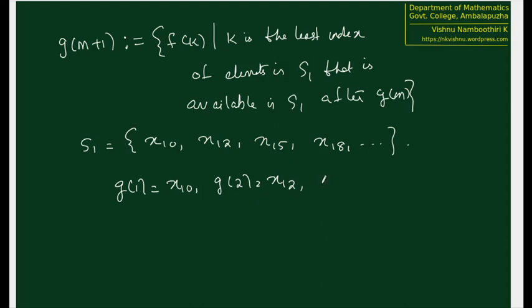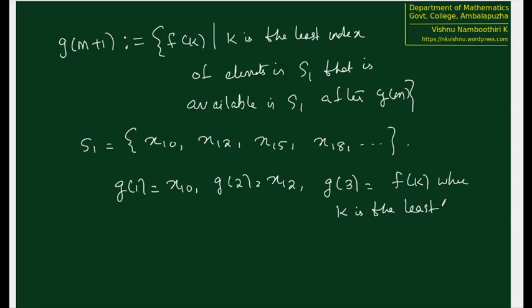What is G of 3 now? G of 3 is equal to f of k, where k is the